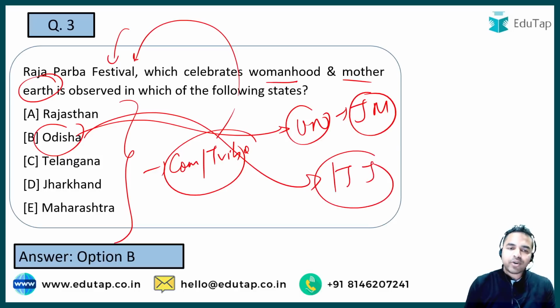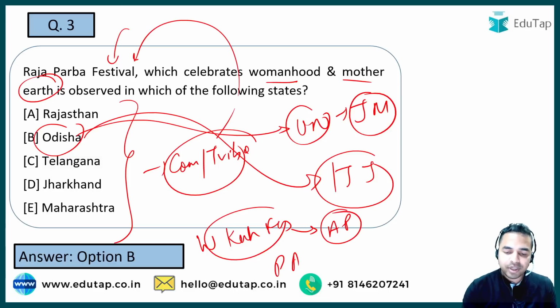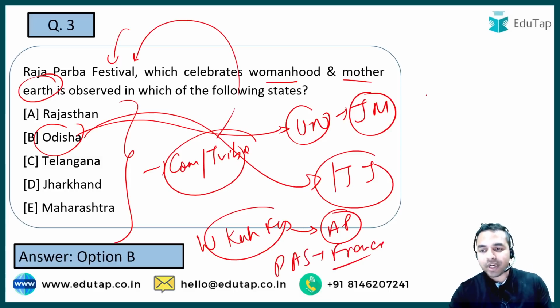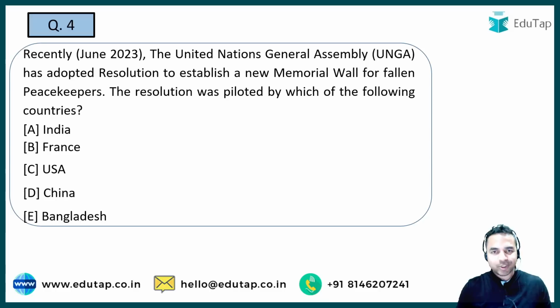Okay, now guys, when I talk about some other important festivals, so there is a Bihu Ku festival which is being celebrated in Arunachal Pradesh. Apart from that, there was a Paris Air Show which was being held in France. Now let's talk about another important exhibition, that is Intersolar Europe 2023 which was held in Germany. So these are the different kind of details that you must remember from the exam point of view. Now let's move on to the next question.